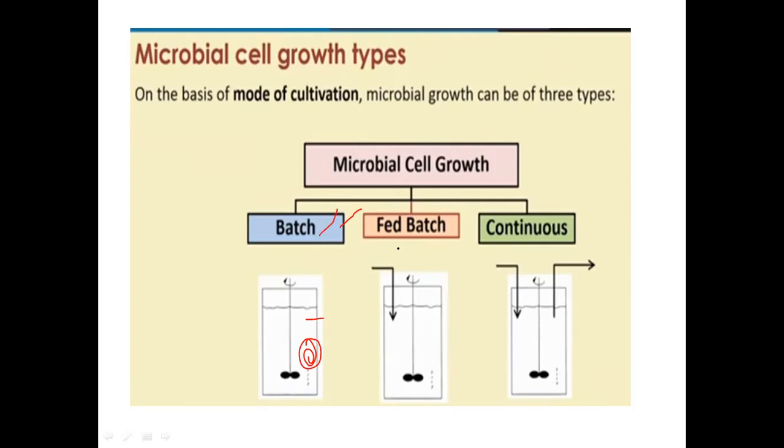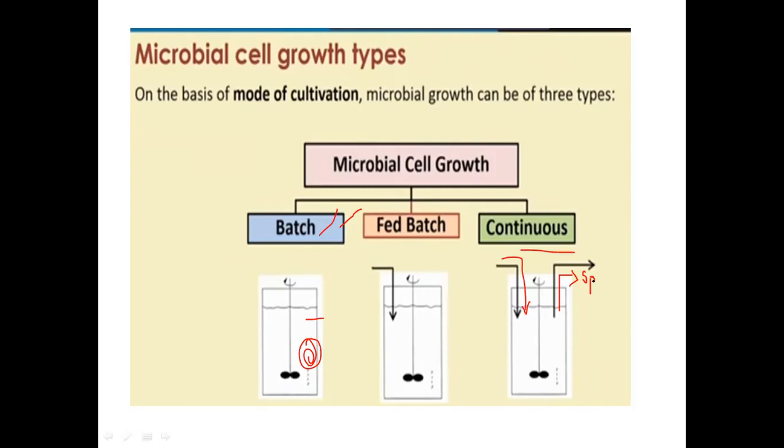Next, in contrast to that, you have the continuous culture. It is an open system wherein the fermenter is built in such a way that there is a possibility to remove the used media. The used media is called the spent. It's an open system in which there is intermittent supply of nutrient inside the fermenter.